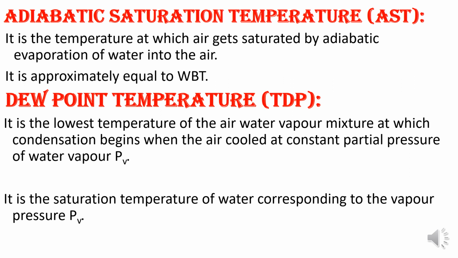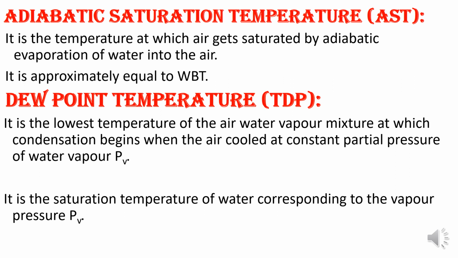Condensation means liquid droplet formation begins, because in normal air your water vapor is in a vapor state. As the temperature of the air mixture keeps decreasing, at one particular temperature the liquid droplets begin. You can see in the early morning some droplets of water on the leaves.